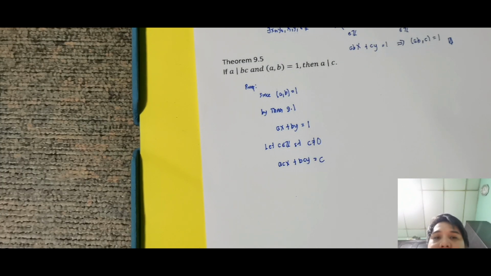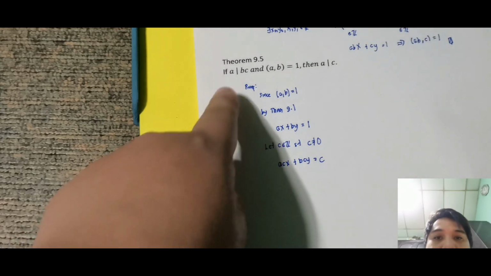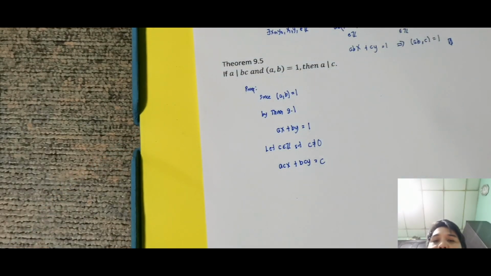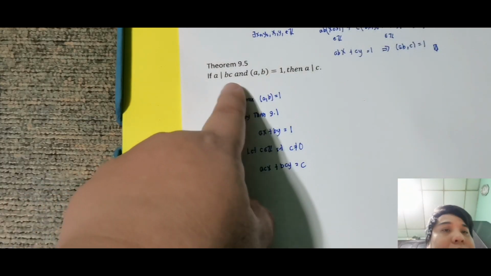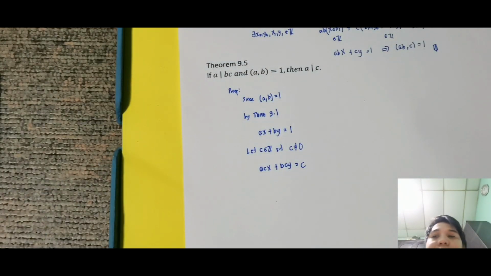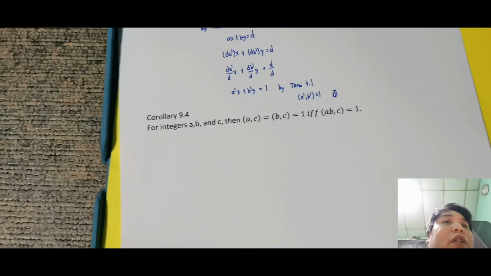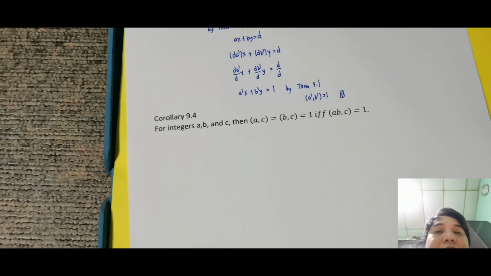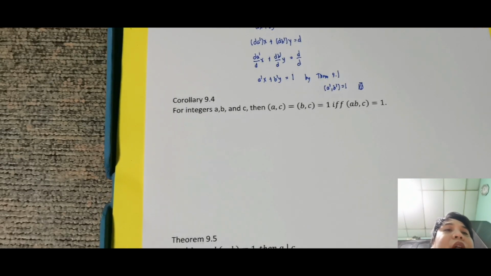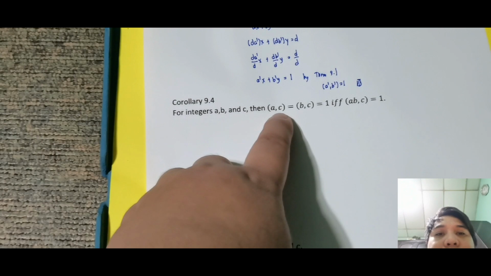Ngayon, ano ang gagawin ni sir dito? Note na ang sabi, A divides BC. Okay, notes. Ang sabi, A divides BC. So, ano ibig sabihin na A divides BC? Okay, so let's have corollary 9.4. So, for integers A, B, and C, then (A, C) is equal to, yung GCD ng A and C is equal to GCD ng B and C, which is equal to 1. So, meaning si A and C are relatively prime to each other.